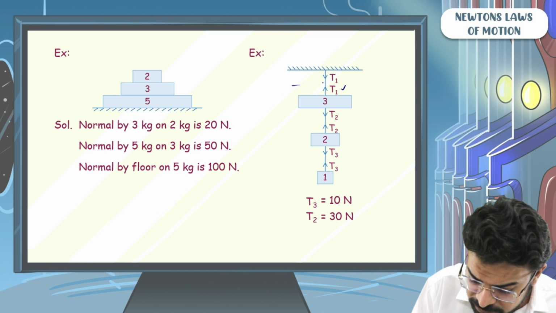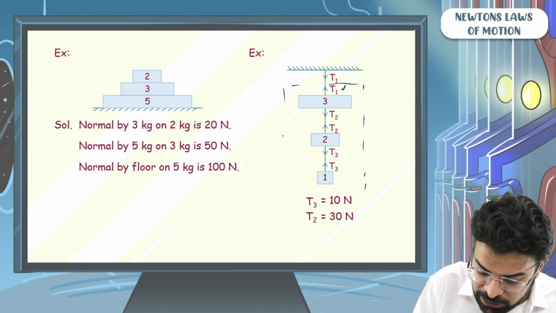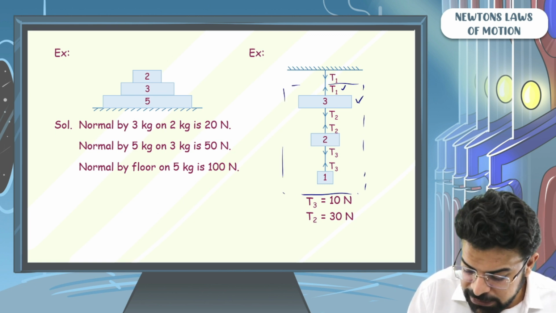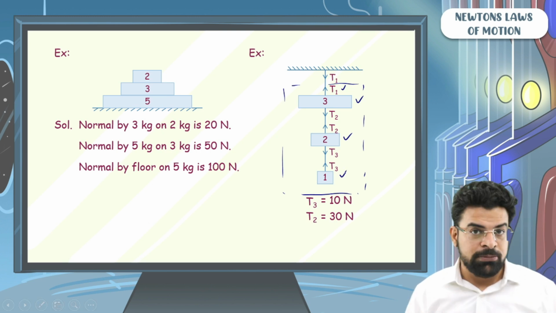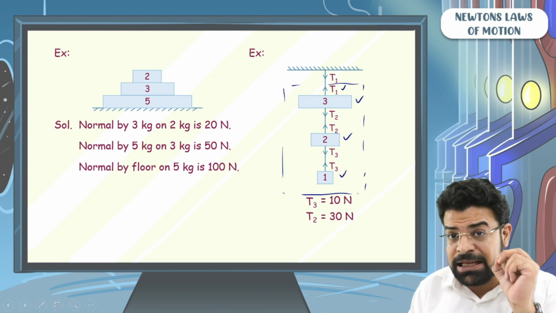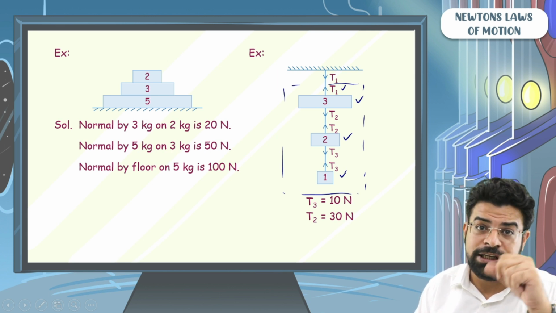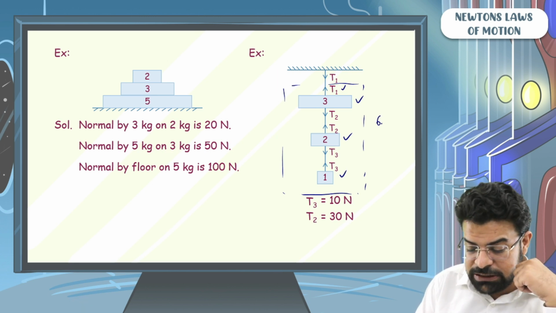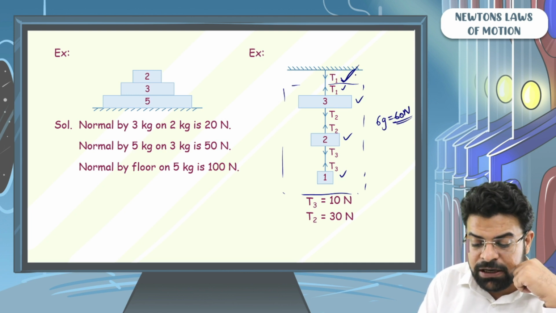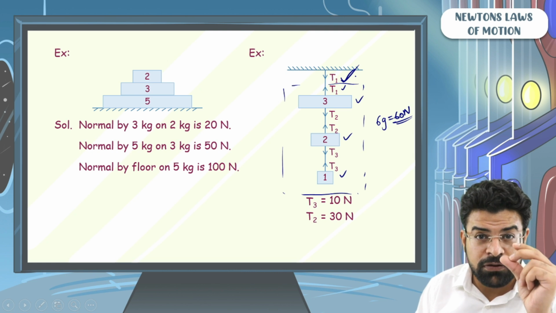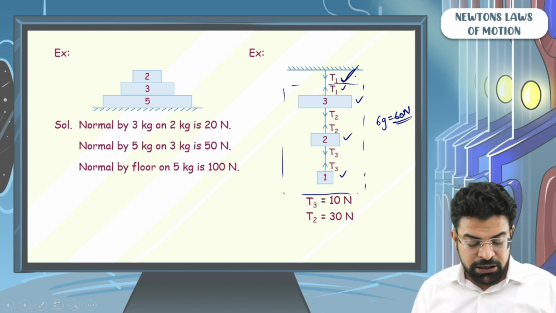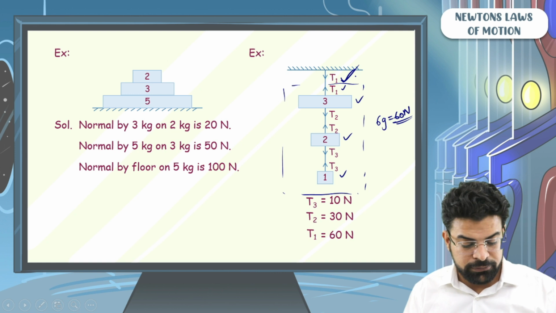The tension T1 supports the weight of 3 kg plus 2 kg plus 1 kg, a total mass of 6 kg. The weight of 6 kg is 6g, which is 60 Newton. So T1 has to be equal to 60 Newton.